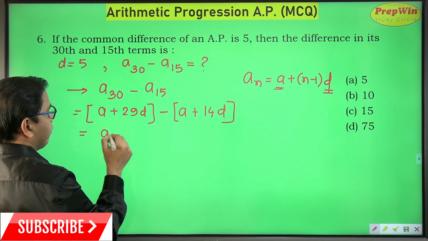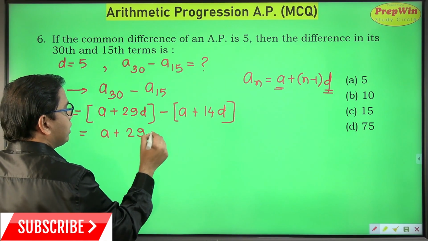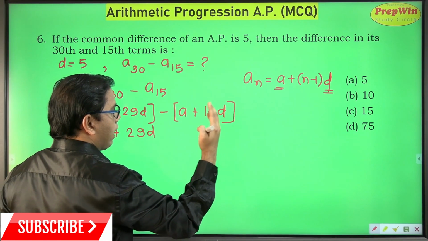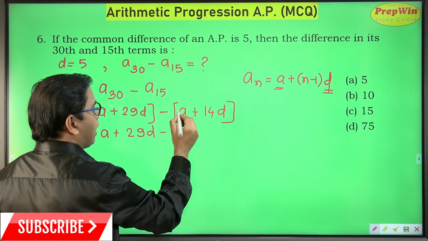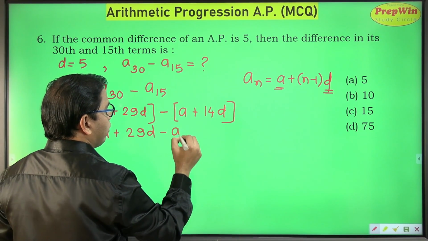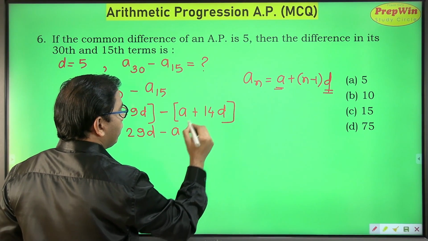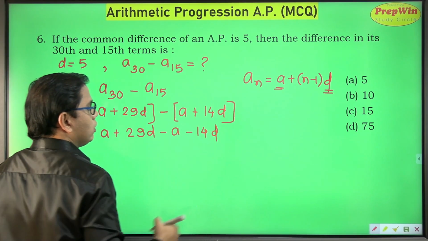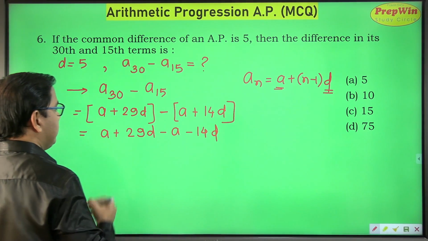So open the bracket with a minus sign. In the previous sum also I have alerted you that whenever you open the bracket with a minus sign, you have to be extra alert, because here positive A will become negative A and this value of D which was positive will become negative. So minus A minus 14D.